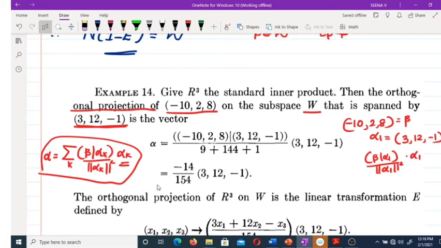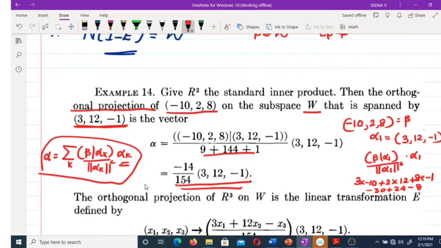What is the inner product of beta and alpha 1? 3 times -10 plus 2 times 12 plus 8 times -1, that is -30 plus 24 minus 8, which is -14. The norm of alpha 1 squared is 3 times 3 plus 12 times 12 plus -1 times -1, that is 9 plus 144 plus 1, which is 154.